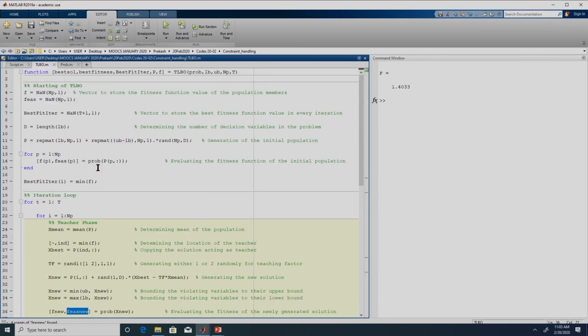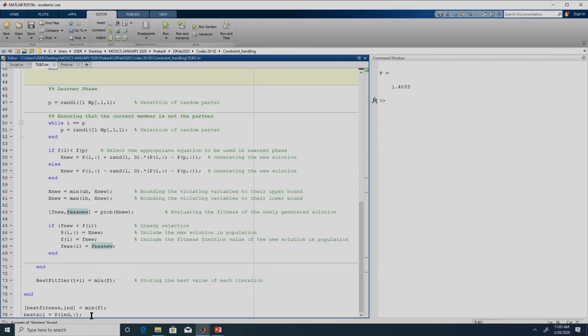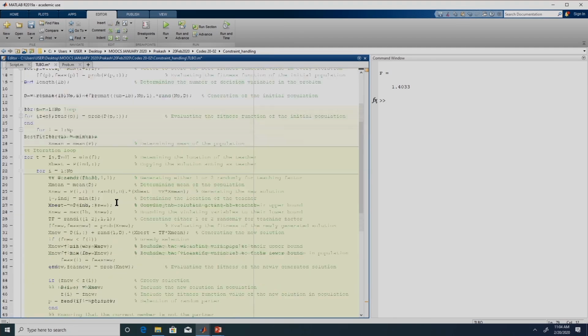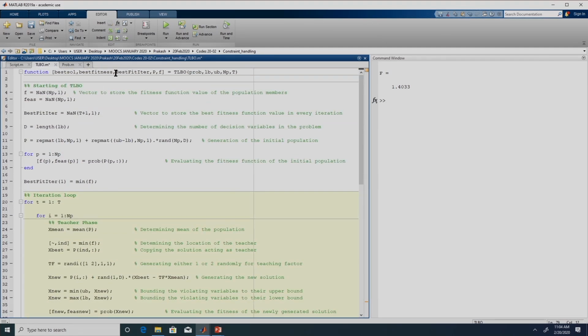So, at the end of the algorithm, we are identifying the best member. So here, whether the best solution is feasible or not: this vector FES contains whether a solution is feasible or not. We are interested in this particular value, IND, because that is the best solution. This will return feasibility, right. So, over here I can also return this feasibility.